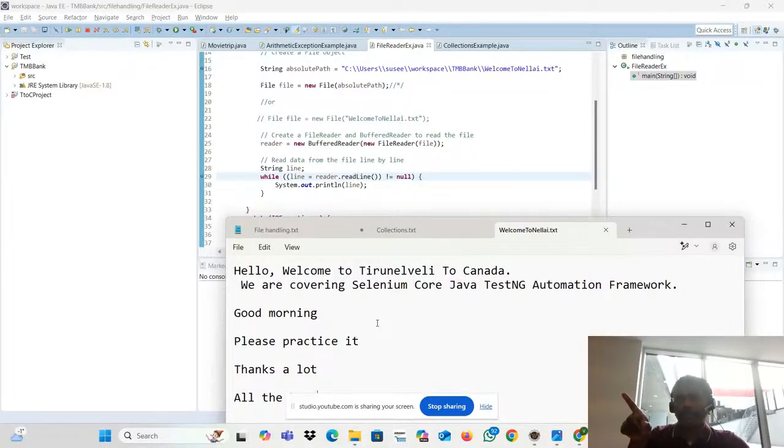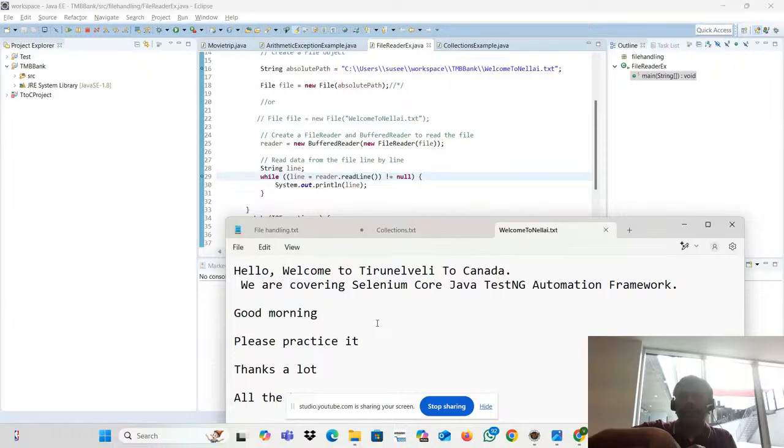Read the first line, then go to the second line, then the third line: line 1, line 2, line 3, line 4. It's a kind of repeating the same stuff. That's why I put it in a while loop. So I need to keep it in a temporary variable, put it there.